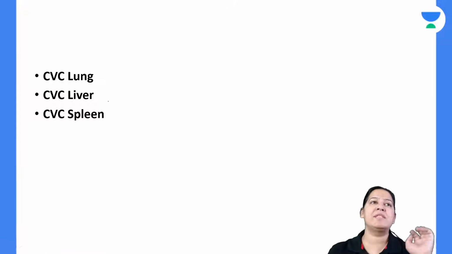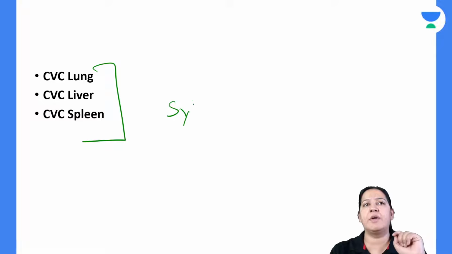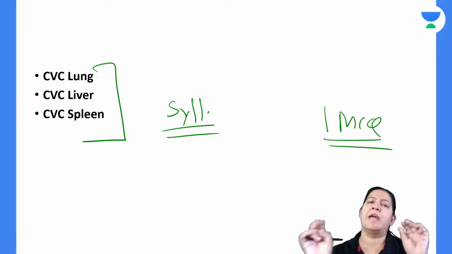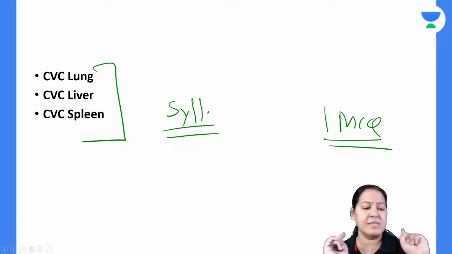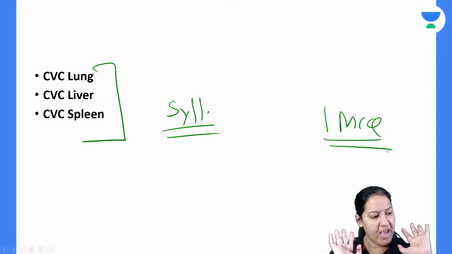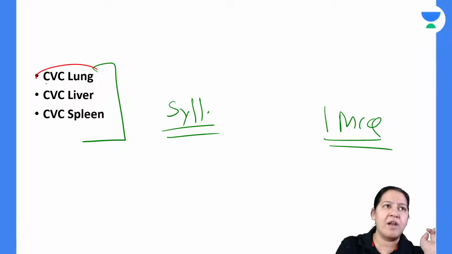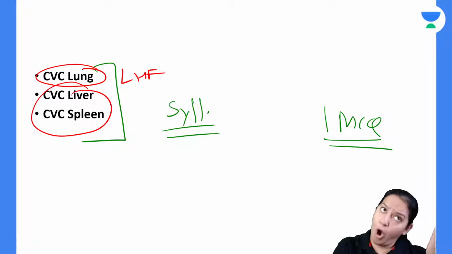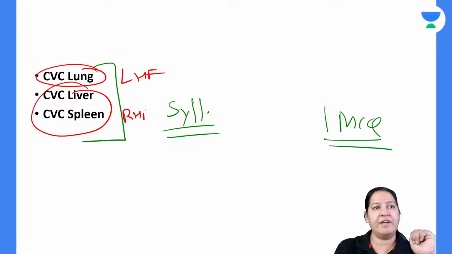So let me start the CVC of the three organs, which is there in your syllabus. And consider one MCQ in your exam from this topic. It is an ultra important topic. So we have already read that CVC of lung results from left heart failure, and CVC of liver, spleen and all other organs result from right heart failure.